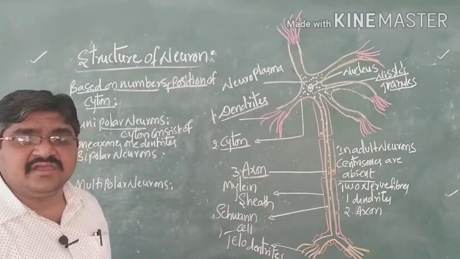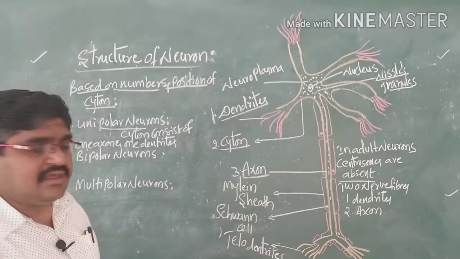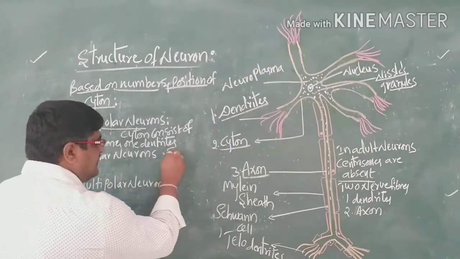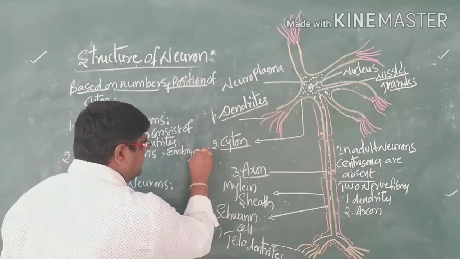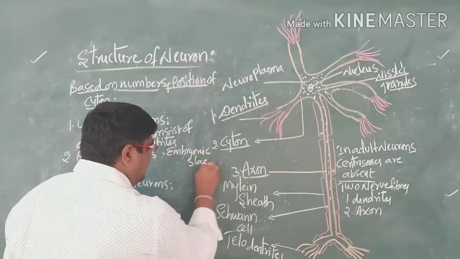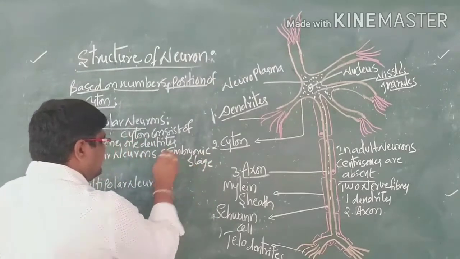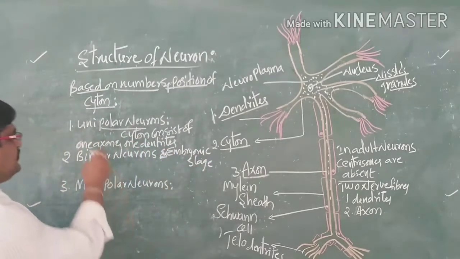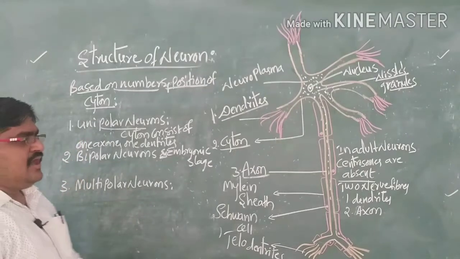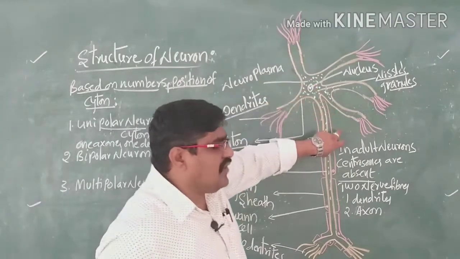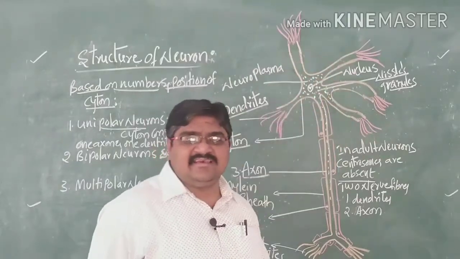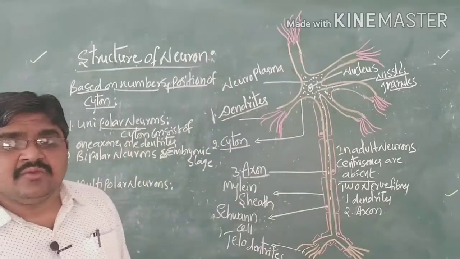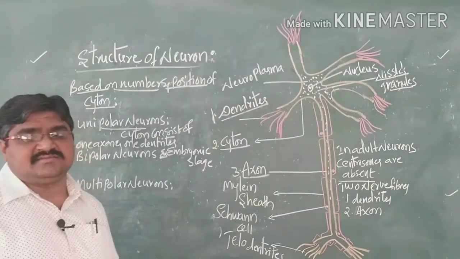These are present in the embryonic stage. So in the cyton there is one axon arising, and then we call them unipolar neurons.